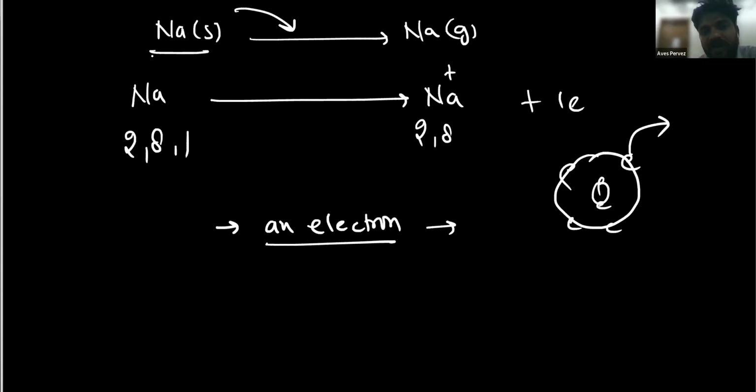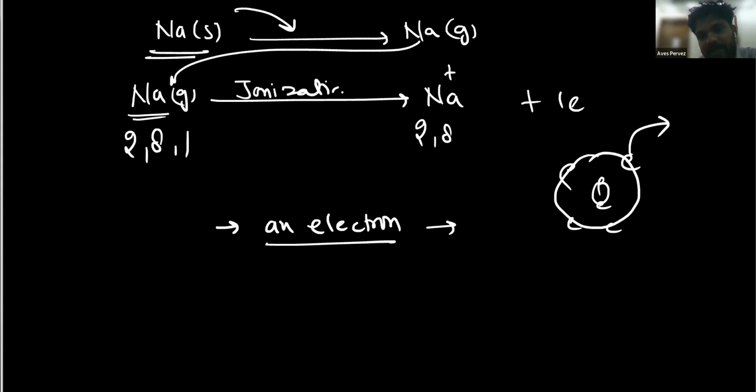Once it is in the gas state, the energy then used is considered ionization energy.